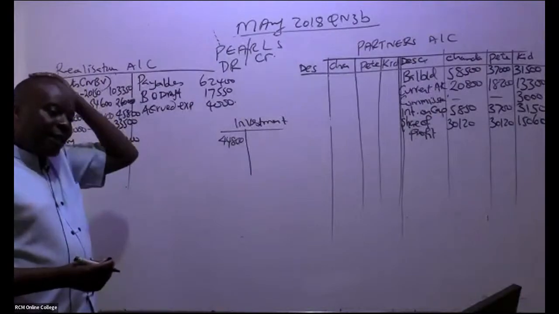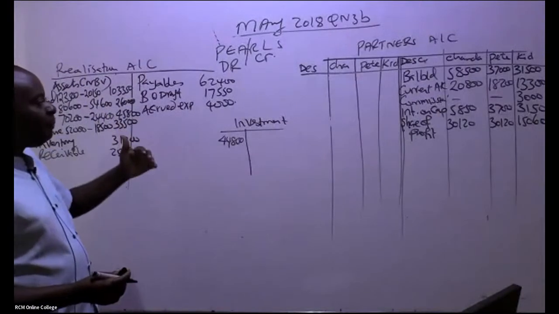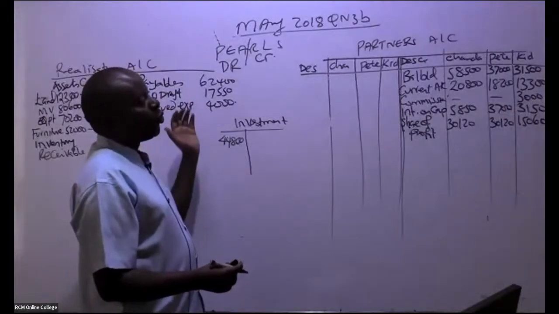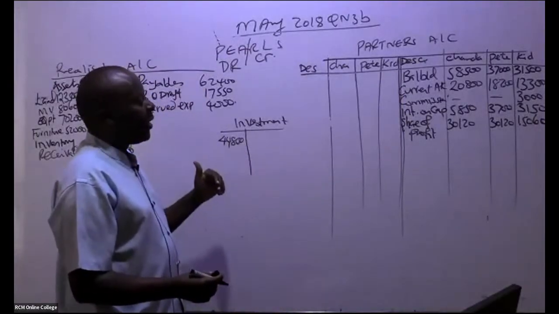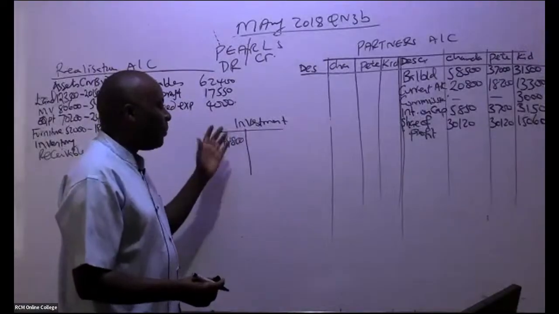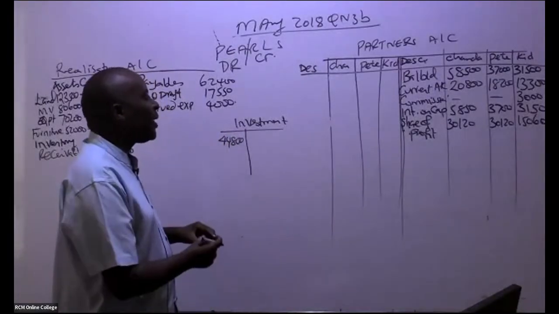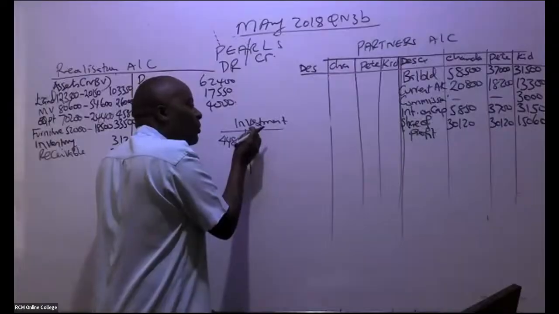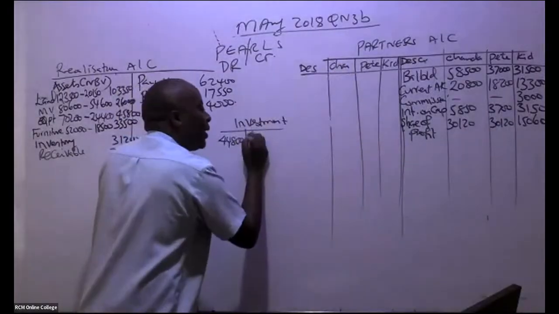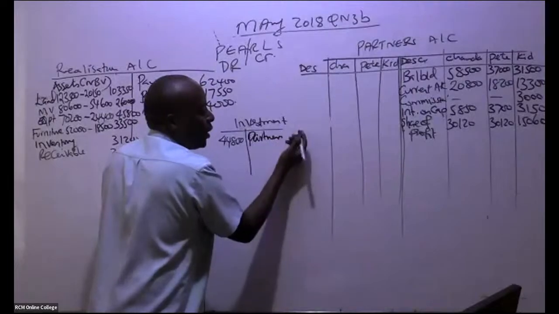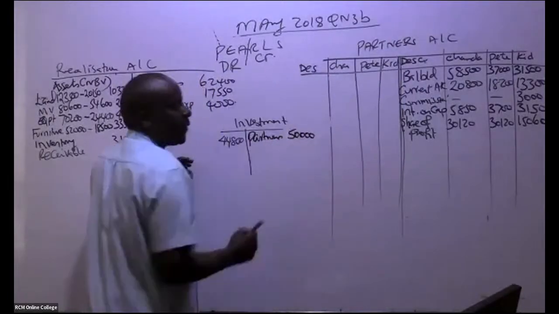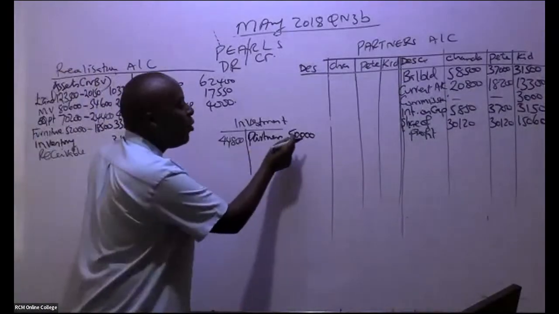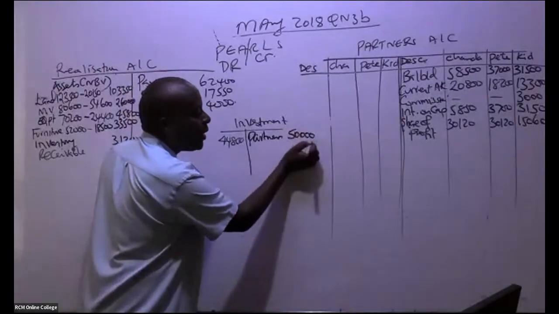But by the time we are selling our partnership to a company, let's close this account, because remember this investment went to the partners. So we come here and credit partners. But how much are we crediting? Remember the whole account is supposed to be 50,000 because the market value is 50,000. I can go ahead and apportion.